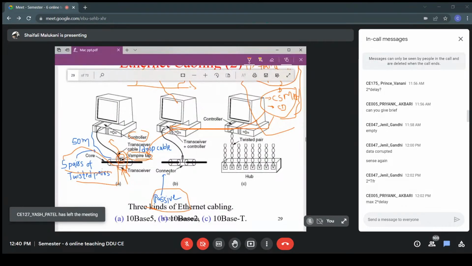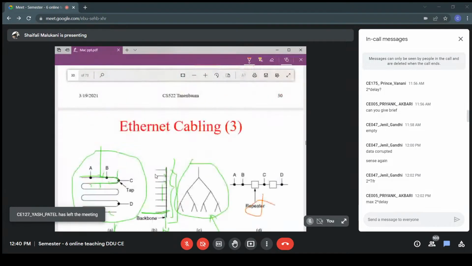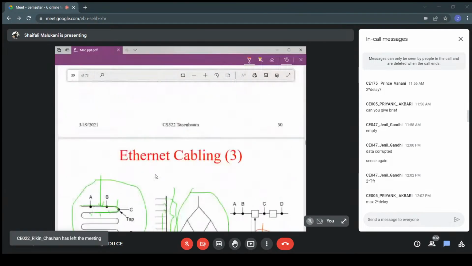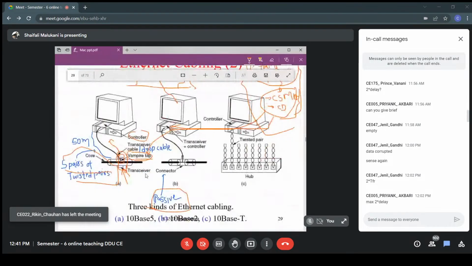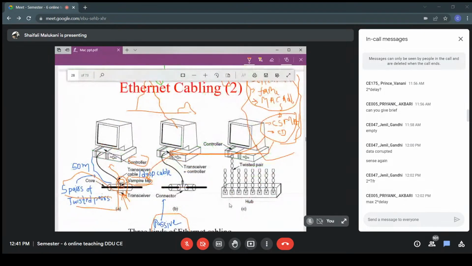Okay, here this is basic. Now the next one is related to 10BASE-T. What is 10BASE-T? It is also 10 Mbps baseband communication. T is for twisted pair. So instead of thick coaxial cable, we are using twisted pair cable, and hence we will use this type of hub.